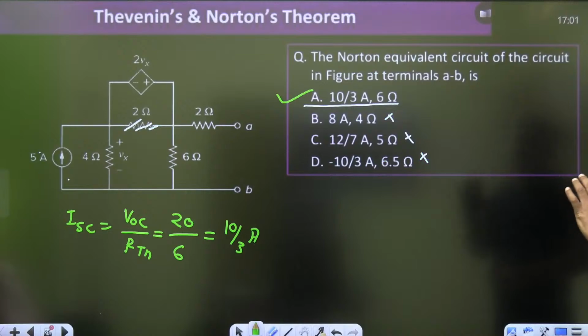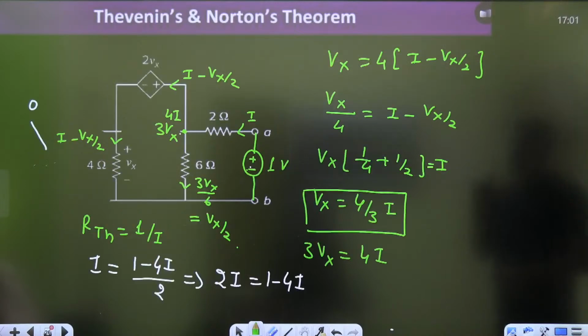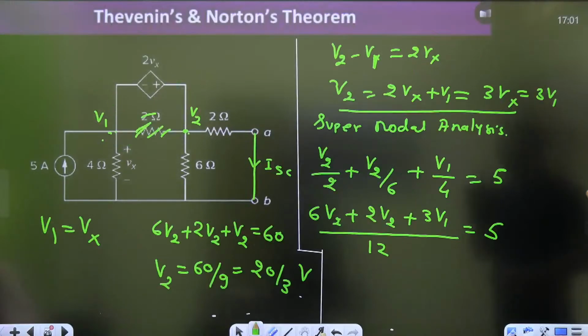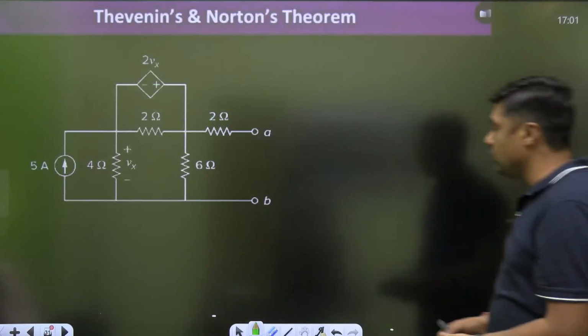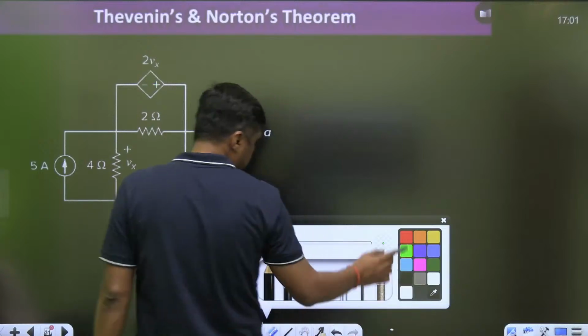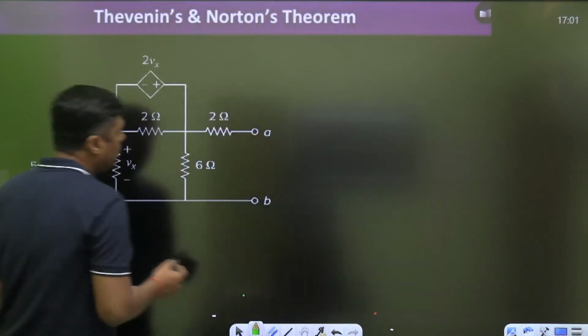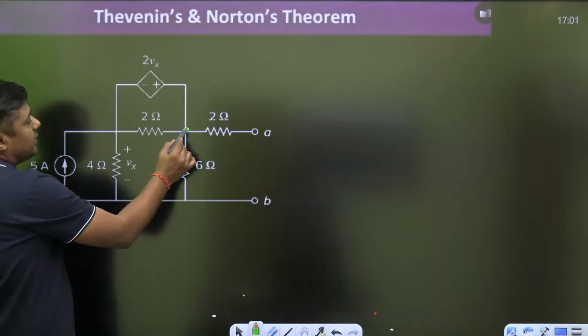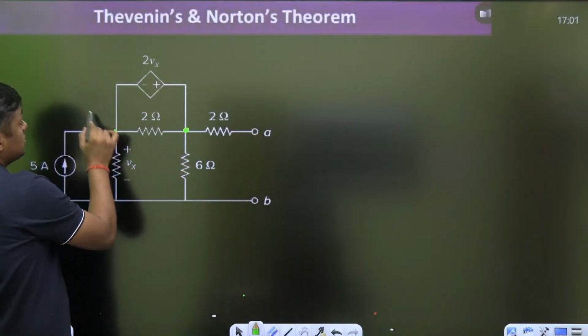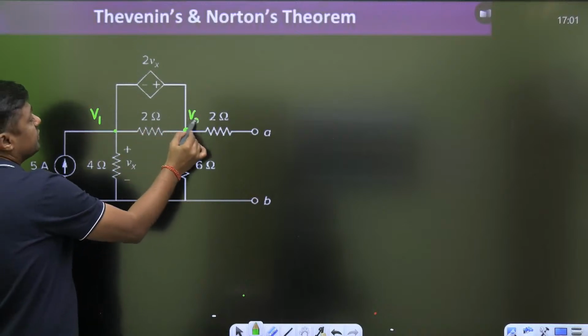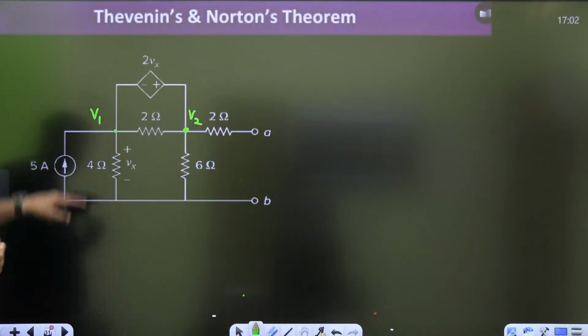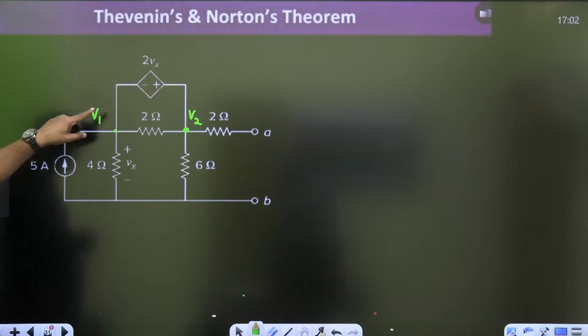Then how can we prove this? How are we going to remove it? Suppose you are not going to remove this. Suppose if you don't want to remove, we are just wasting our time. For example, at this point voltage is V1. At this point let the voltage be V2. First of all, write down the nodal at this point.